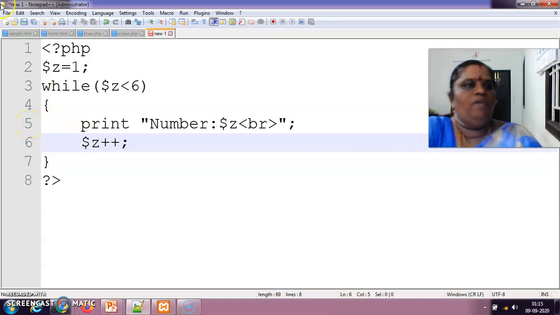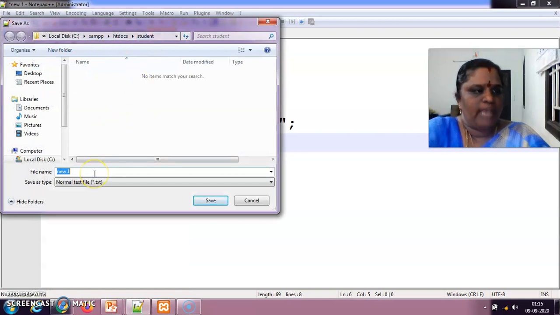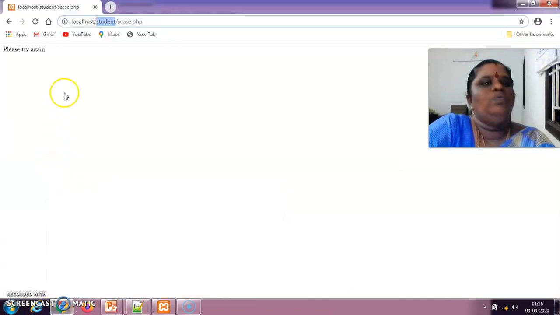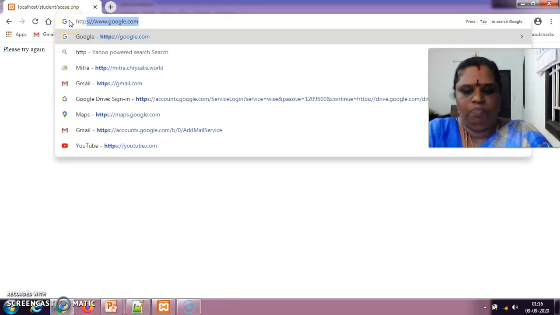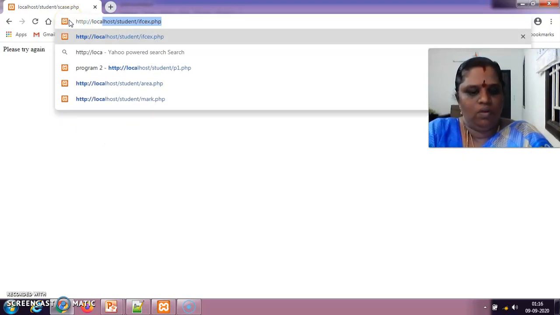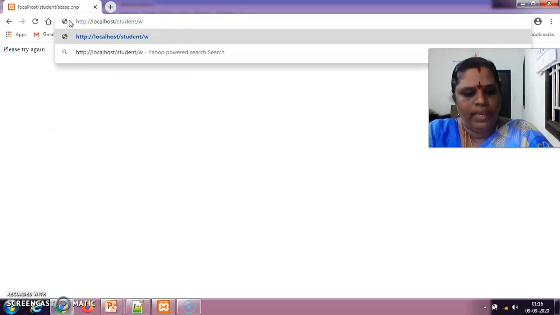Now we are going to save this program. Save it in the student folder as our while loop program, while example program dot php, and type in the browser http localhost student while example program.